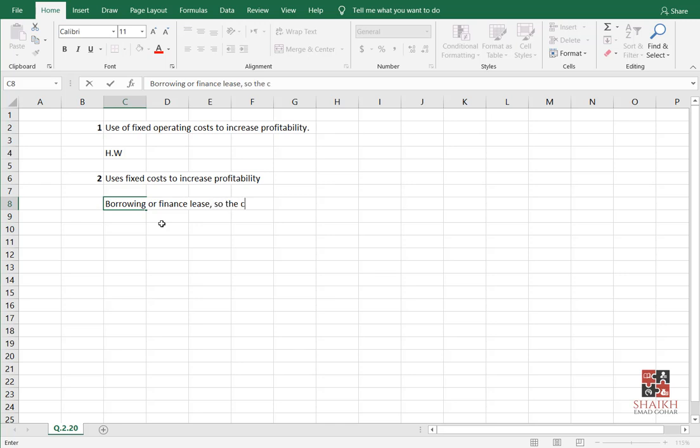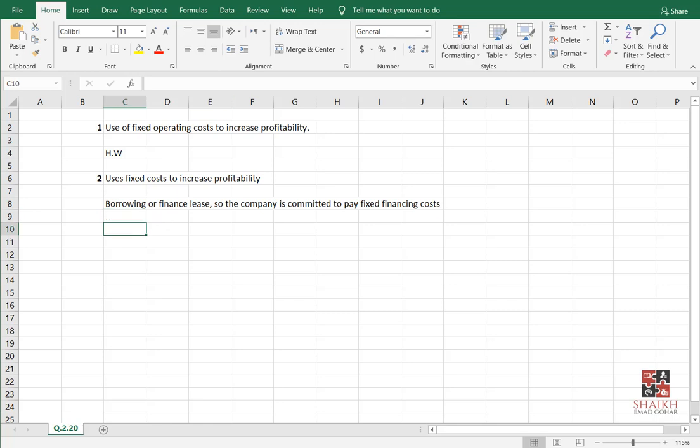So the company is committed. It's called commitment. Those who are making the financial statements know very well, at the end of the financial statements you write a note, commitments and contingencies. So there you talk about it. Committed to pay fixed financing costs. All this we have already done in financial analysis, but I'm doing it again here. They only asked you to define it. They are not asking you to go further, but I'm just telling you, maybe they will ask you.